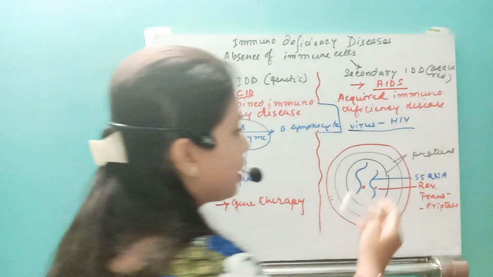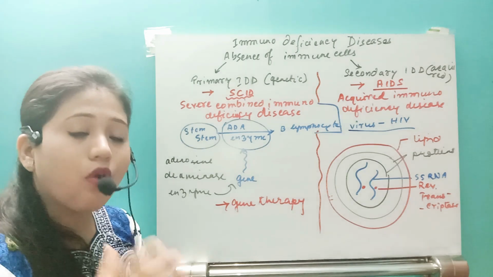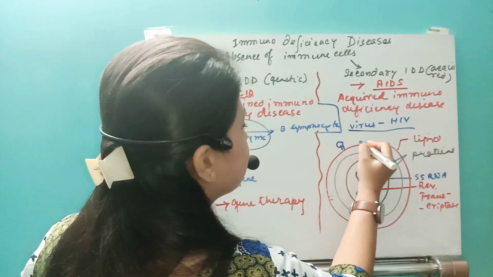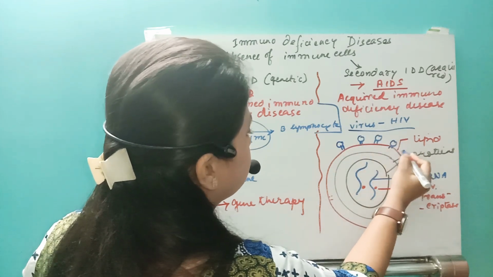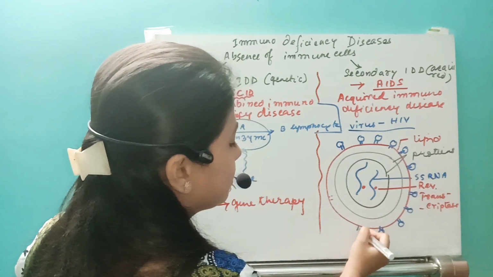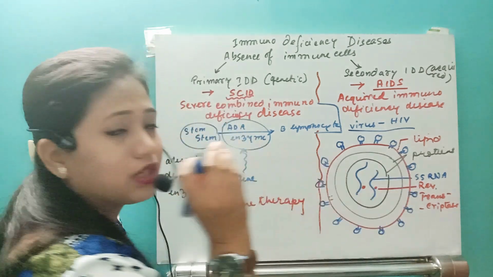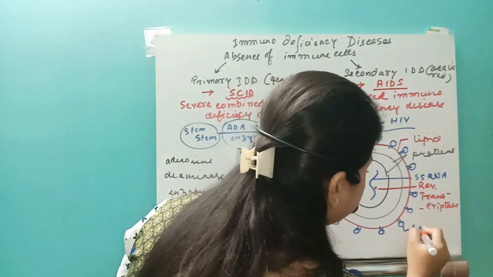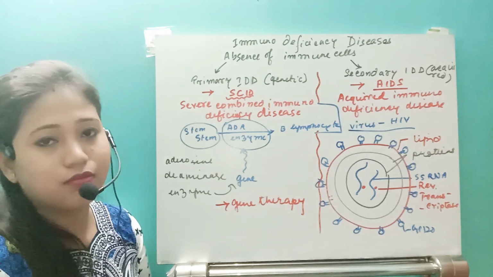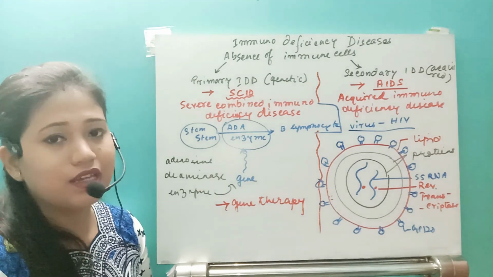So this is the lipid bilayer, and this lipid bilayer will also have another type of antigenic site, this is known as GP120. It's actually a glycoprotein. So this lipid bilayer is spiked with a glycoprotein layer, that glycoprotein component, what is that? This is known as GP120, right? So this is the virus. In the next video, I will tell you what is the mode of transmission, how it can enter, what is the life cycle of HIV, everything we will discuss in the next video.